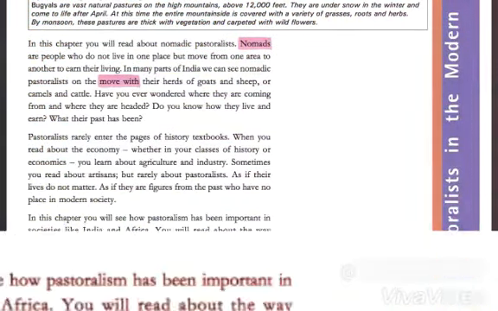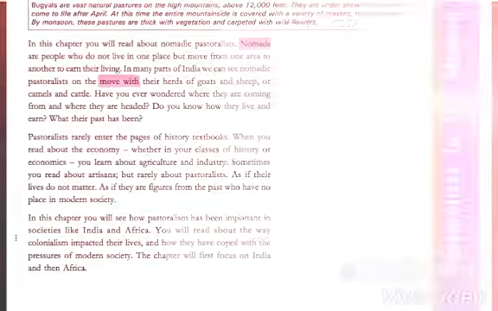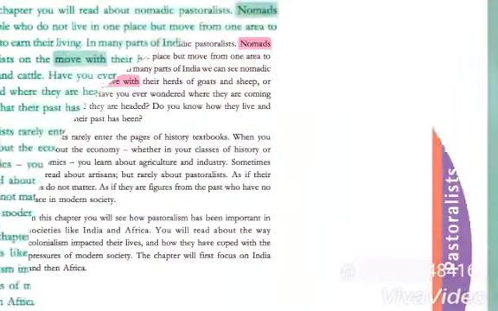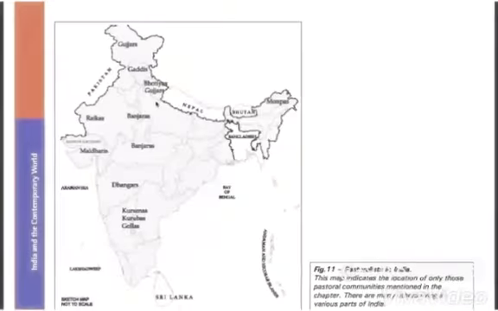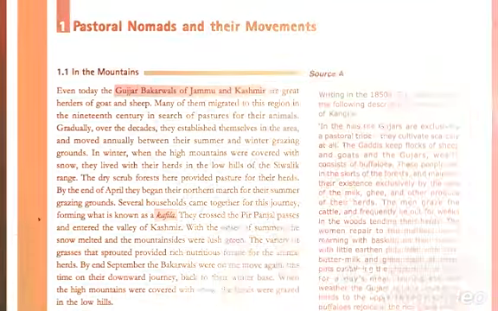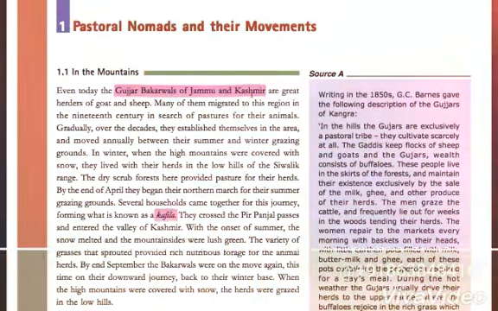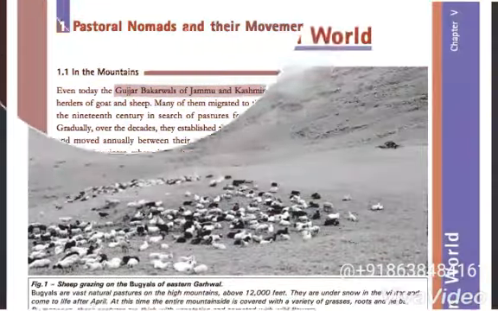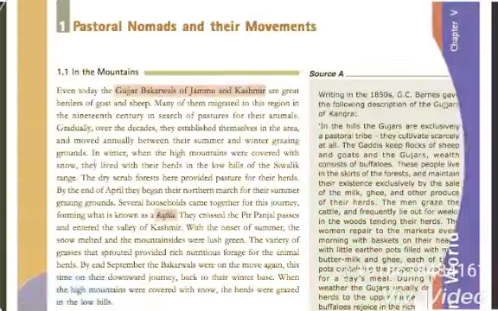First, the chapter is segmented into three sections: pastoral nomads and their movement, colonial rule and pastoral life, and pastoralism in Africa. So in this video we will first learn about the first section of the chapter, pastoral nomads and their movement.